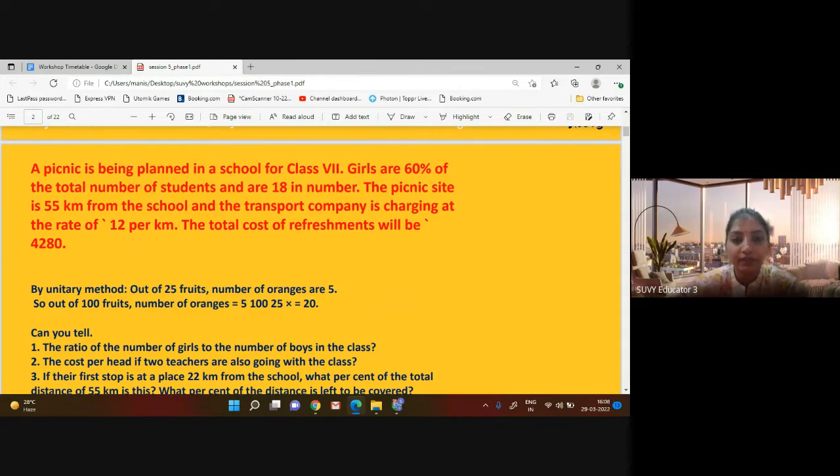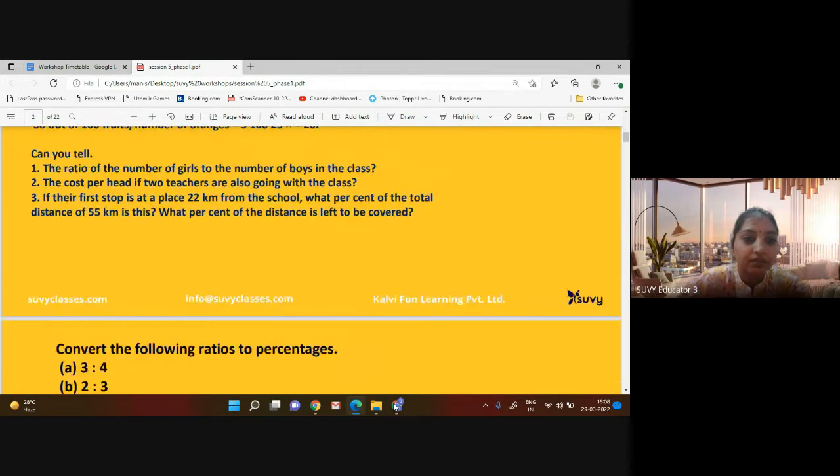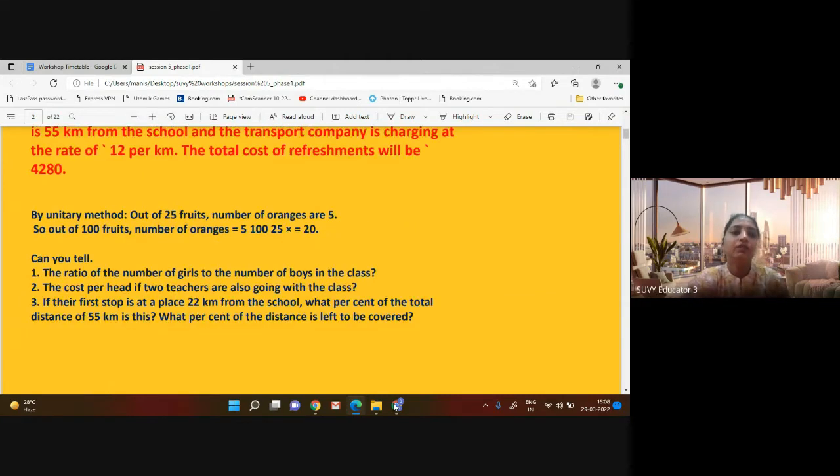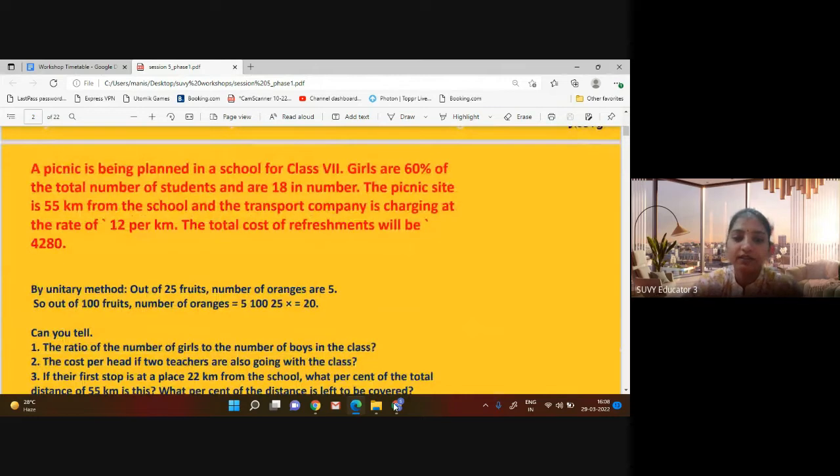So for this kind of question, what can we do? We have some other questions. The ratio of the number of girls to the number of boys. The cost per head if two teachers are going with the school class. If their first stop is at a place 22 kilometers from the school, then what percent of the total distance of 55 kilometers is this? What percent of the distance is left to be covered? So for this kind of question, just have a look.